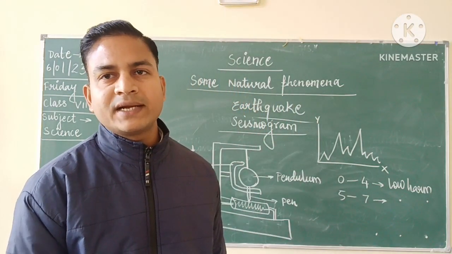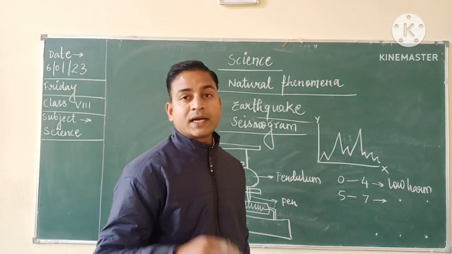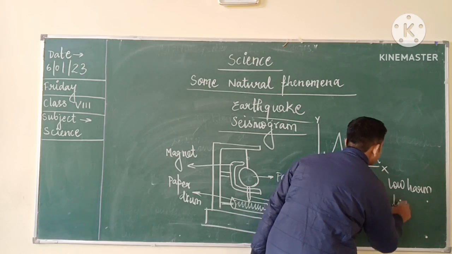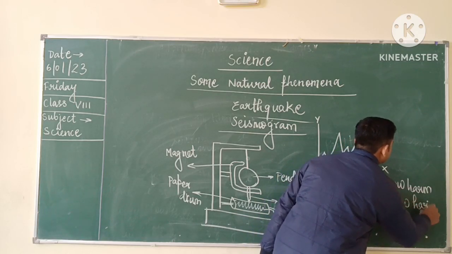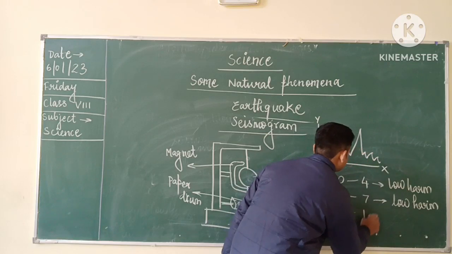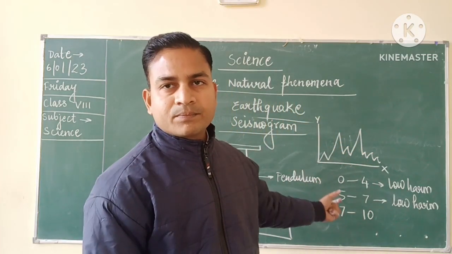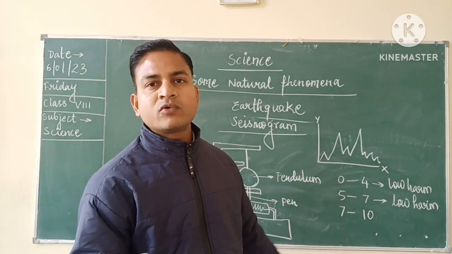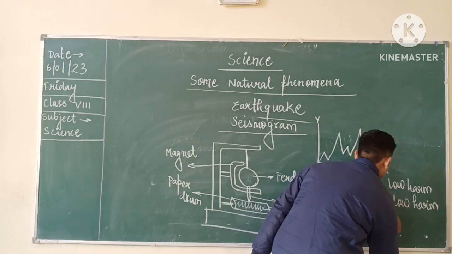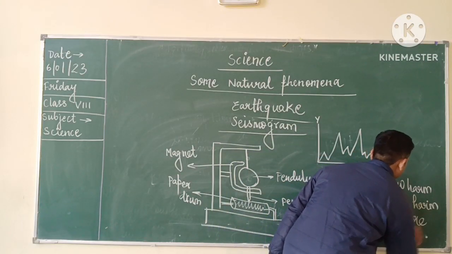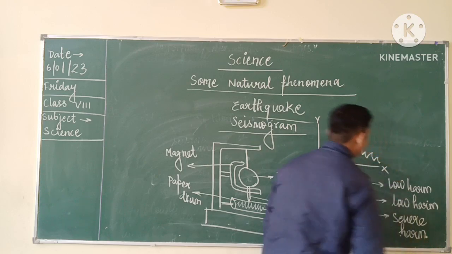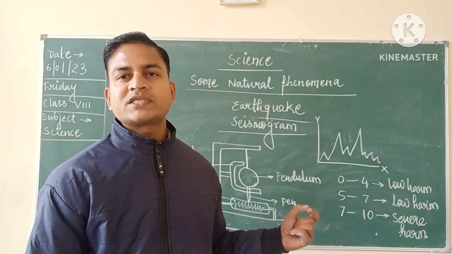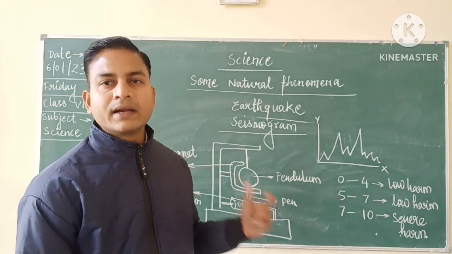It is also going to create some harm, but not so much that humans will suffer alone. From 7 to 10, the earthquake is going to cause severe harm. Children, 0 to 4, 5 to 7 or 7 to 10, these readings are represented as Richter scale readings.